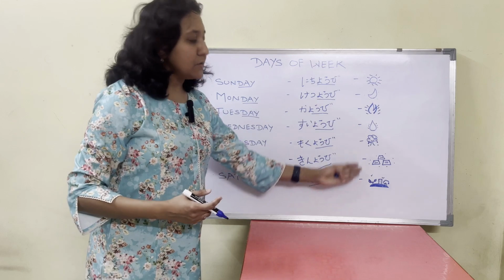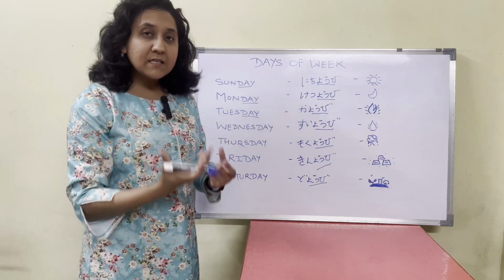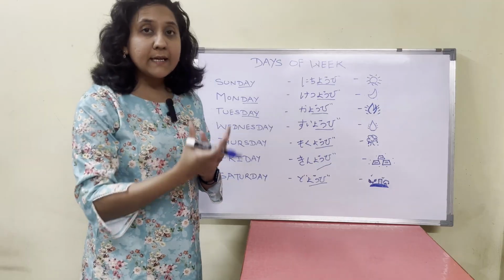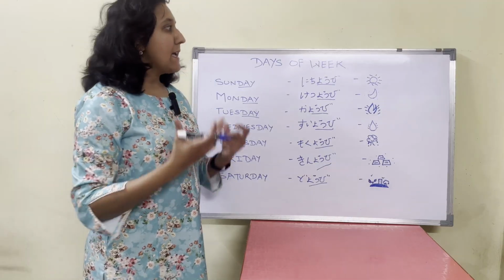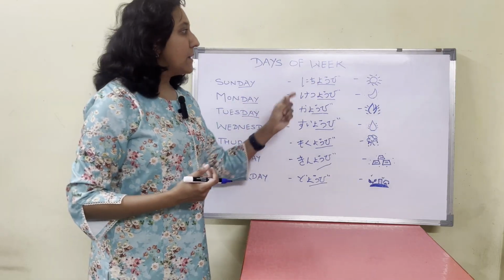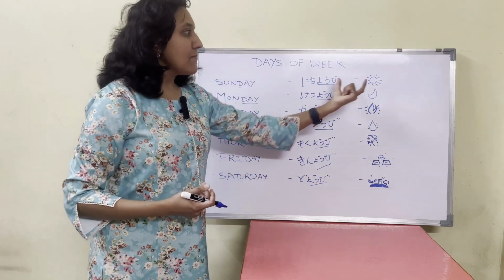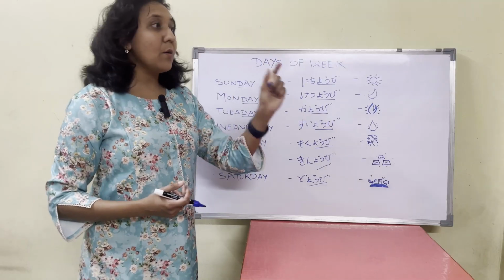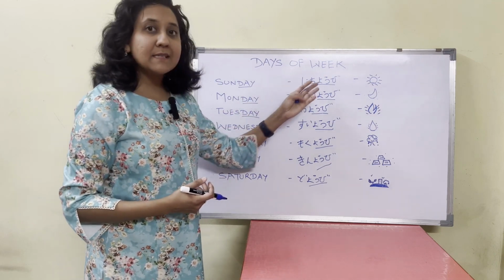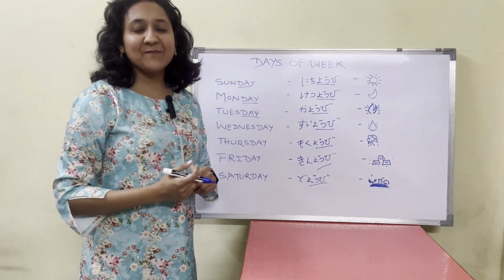Now why am I telling you this? Because when we start learning kanjis, you will realize that the kanjis in the Japanese language have some kind of meaning, idea, or concept behind them. That's how Japanese language is read. Let's say there was a kanji which looked very much like the sun, and just by looking at it you could understand, oh, this kanji means sun. Even if you couldn't read how it is pronounced, you will still be able to understand its meaning. That is the beauty of Japanese language.